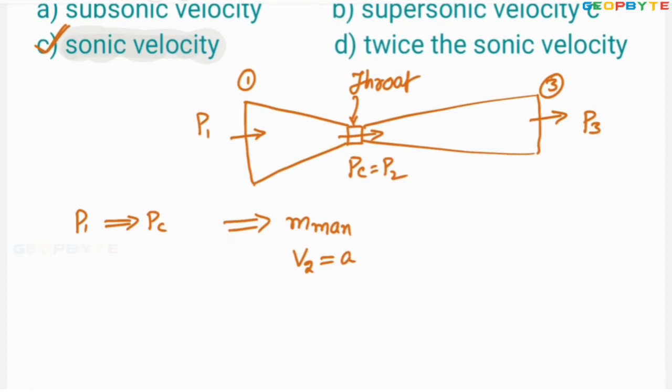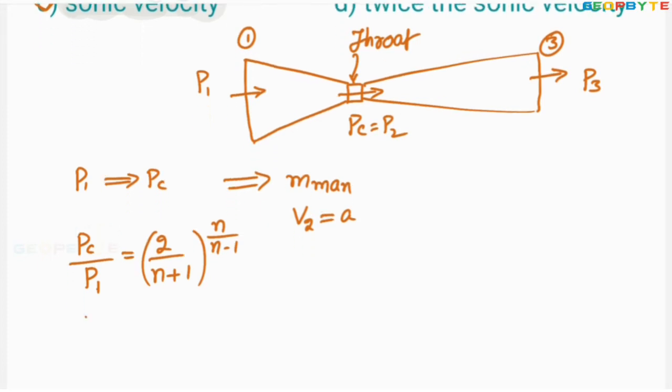You know how to find the critical pressure. It is like this. Critical pressure by P1 equal to (2 by n plus 1) whole thing power n by n minus 1. From this you can decide the critical pressure.